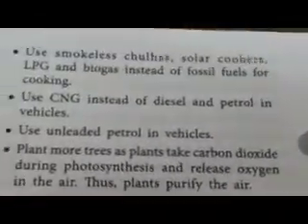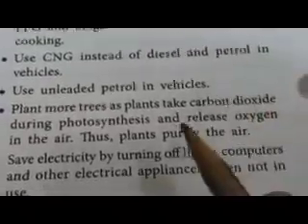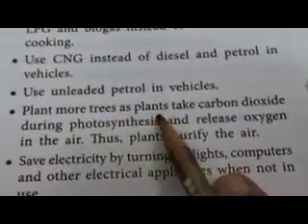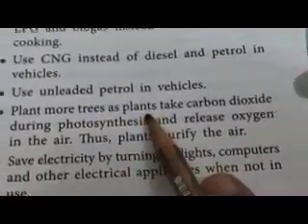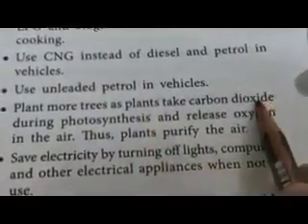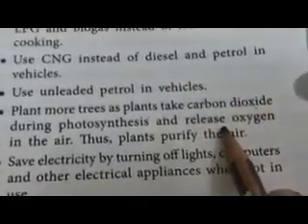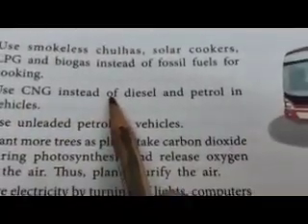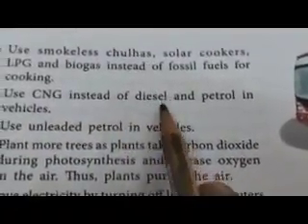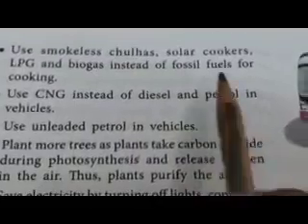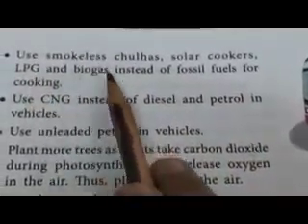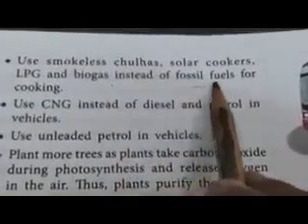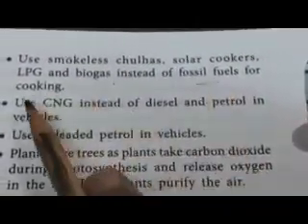The first thing is that we should plant more trees. Why? Because plants and trees take in carbon dioxide and give out oxygen. Then we should use CNG vehicles instead of diesel and petrol. We should use LPG and biogas so that fossil fuels are not used for cooking.